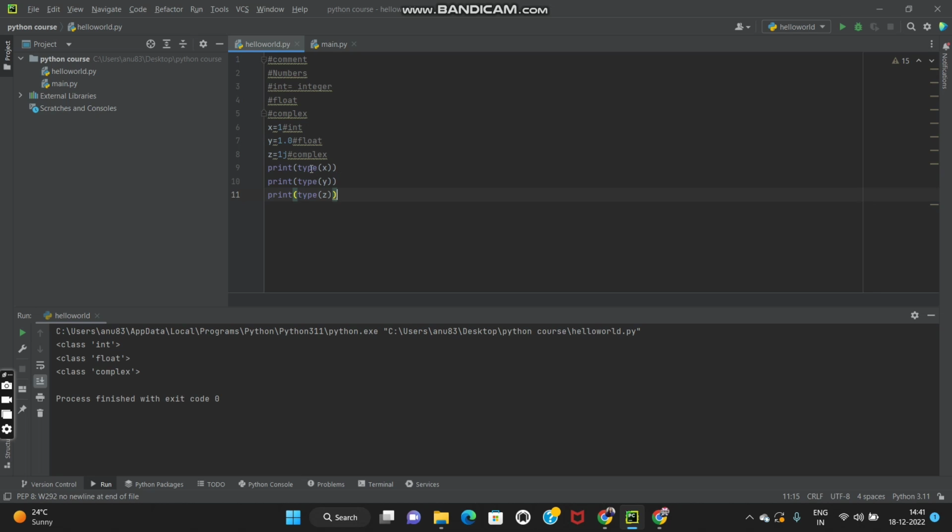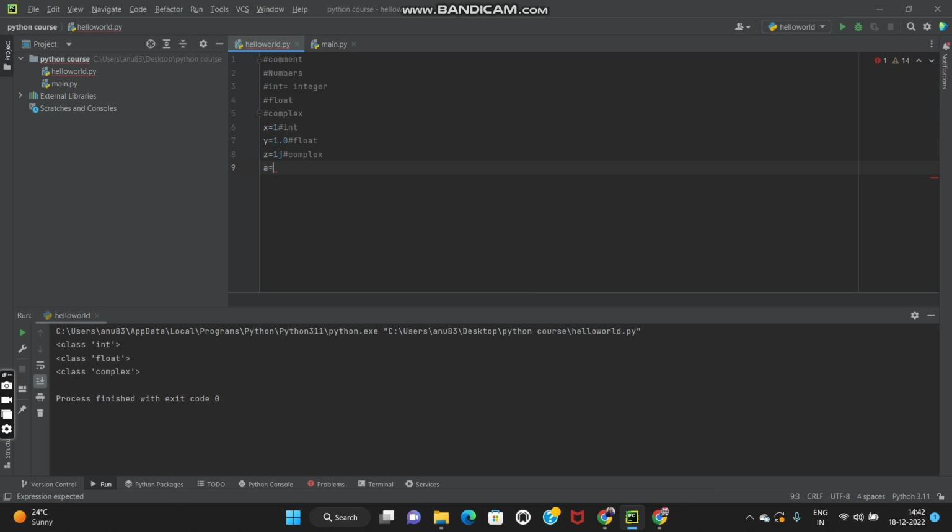Okay. So now there is one more thing in Python, that is if I want to convert one numeric value to another numeric value, you can also convert a number from integer to float or any number to another numeric type. How can we do this? For example, let's suppose I have taken another variable, that is a.